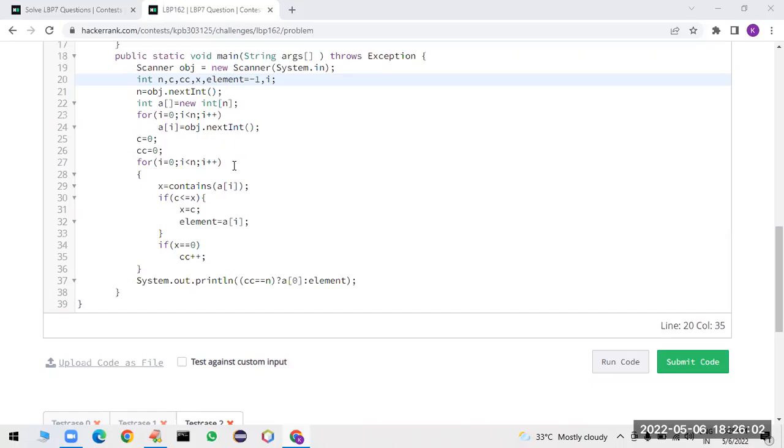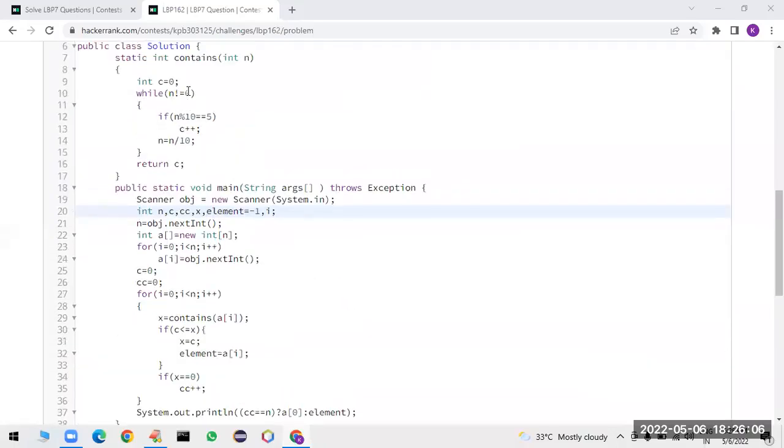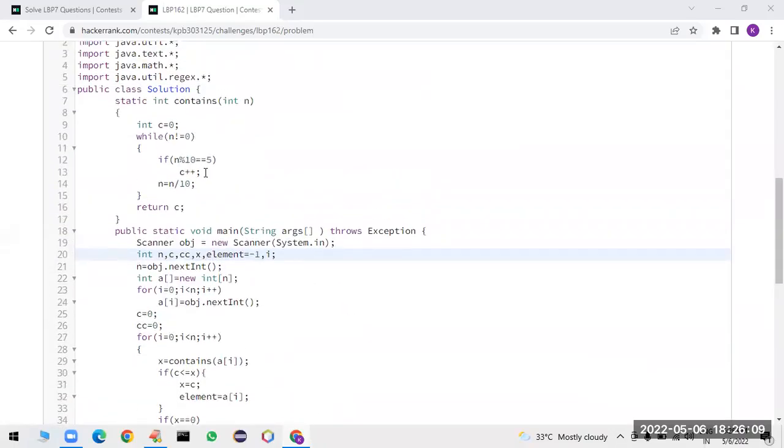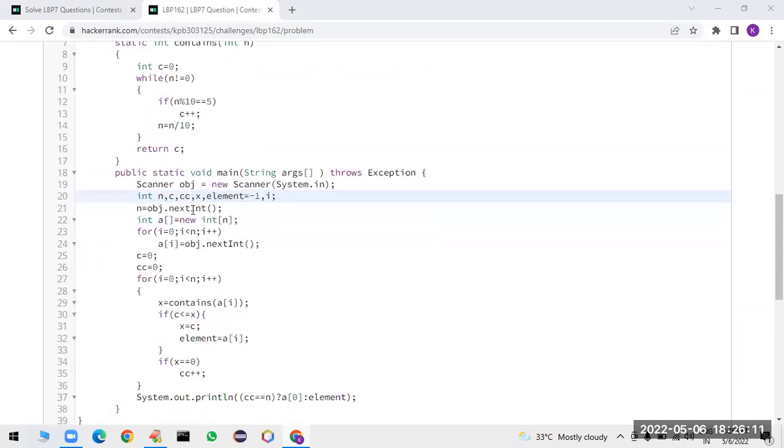Yes, what is the problem here? One minute. In the contains function, n percent 10 is equal to 5, return count. So for the special count and element, better take it as 0. Then count is equal to 0, special count is equal to 0. We accepted the elements.